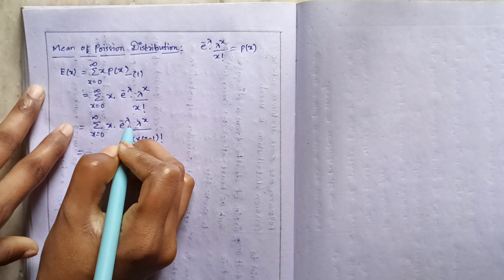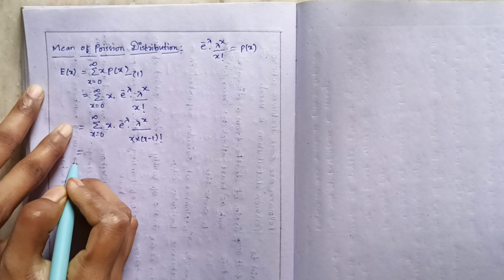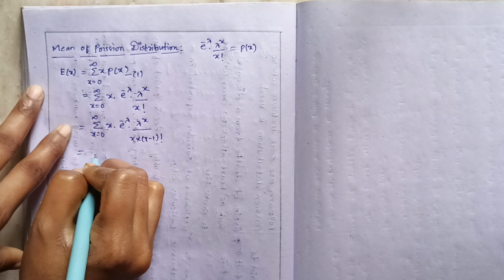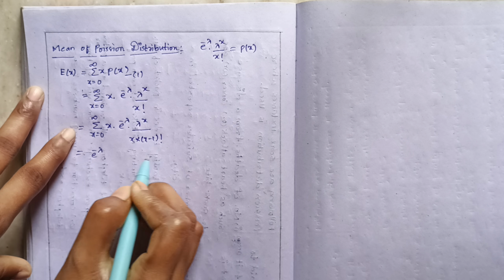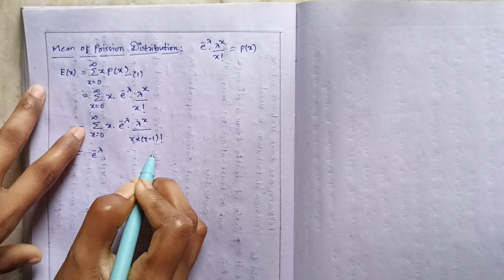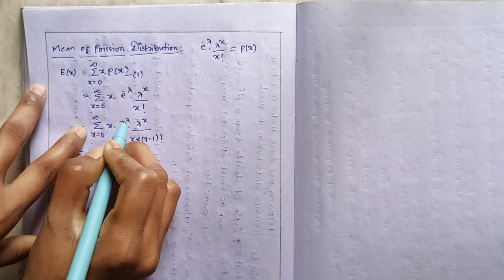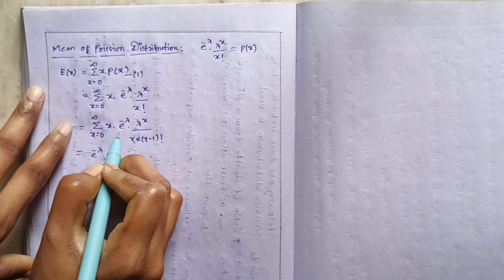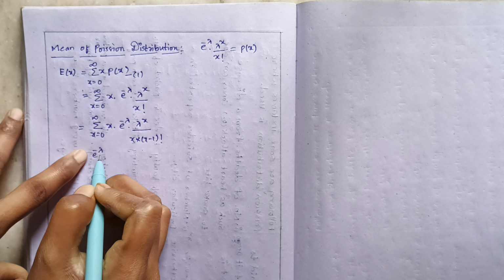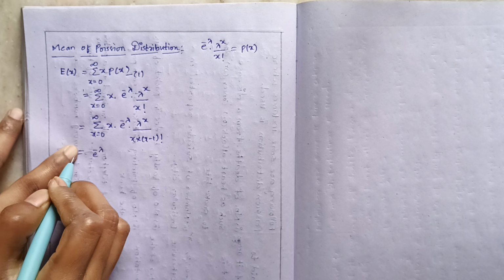And e to the power of minus lambda, I am taking it outside because it is considered as a constant. If you have the x term in your PMF, then it is considered as a variable. If you don't have x in these terms, then it is considered as a constant. So we don't have x in e to the power of minus lambda, so I am writing it outside.